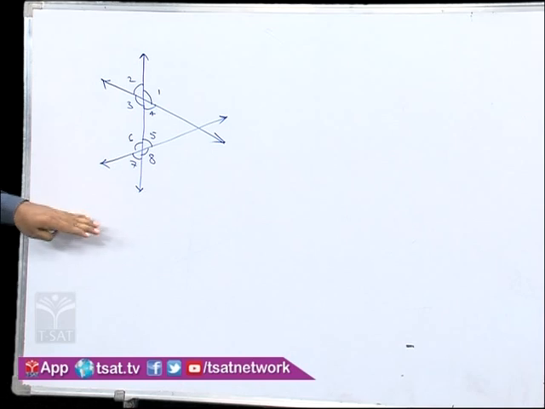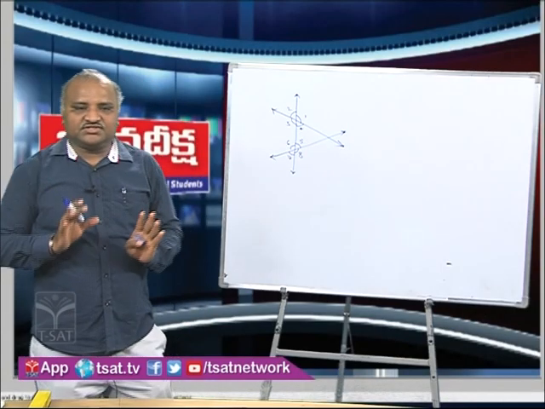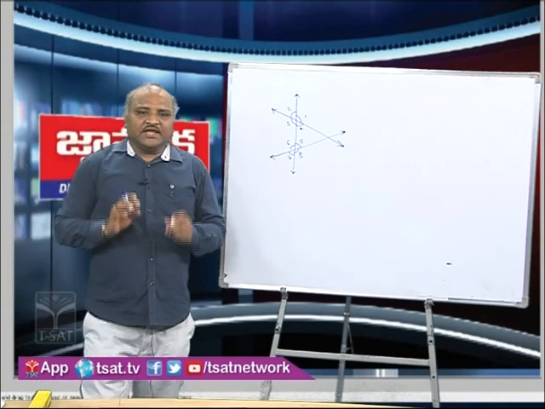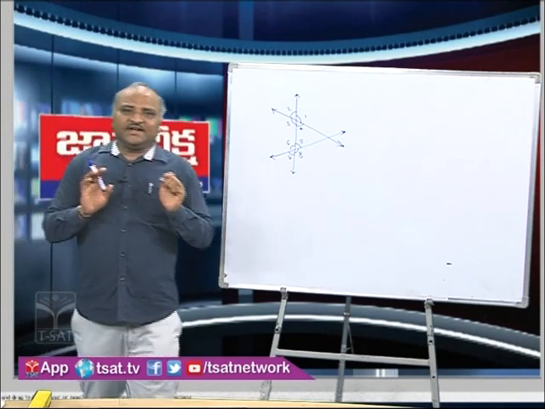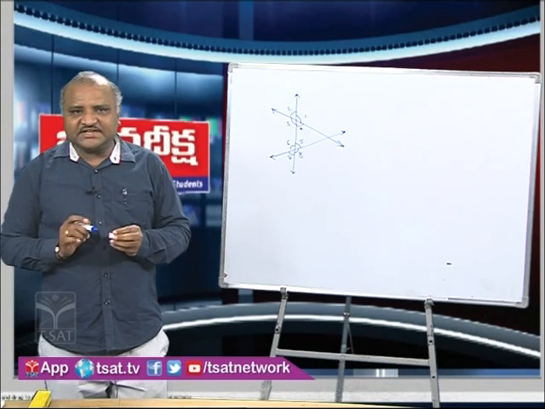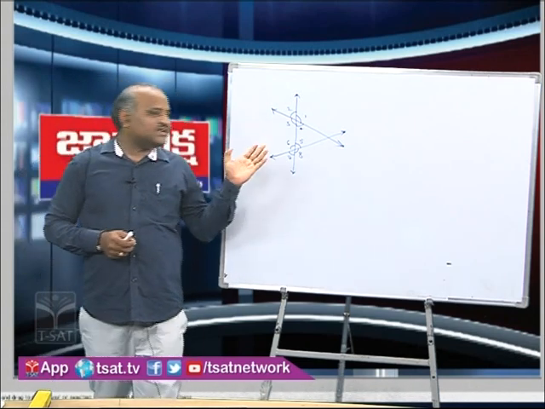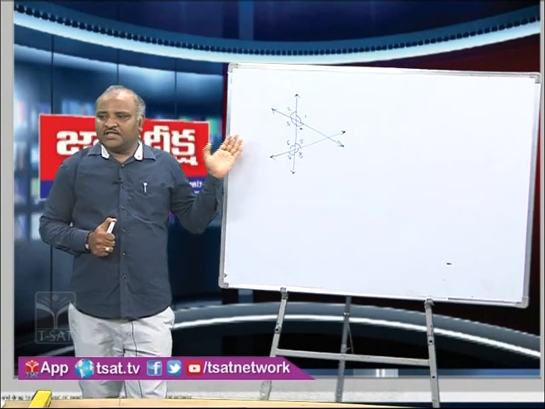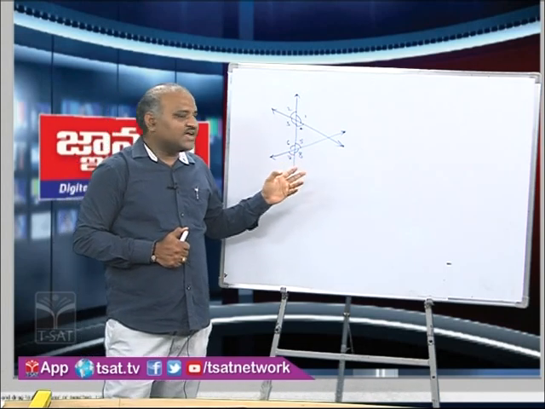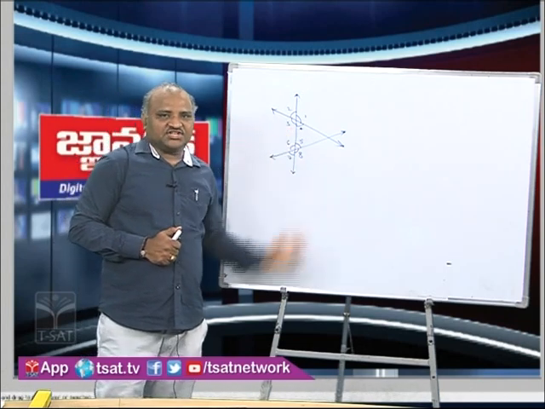Eight angles can be formed. Generally, we know from previous concepts, while discussing intersecting lines, we discussed vertically opposite angles also.